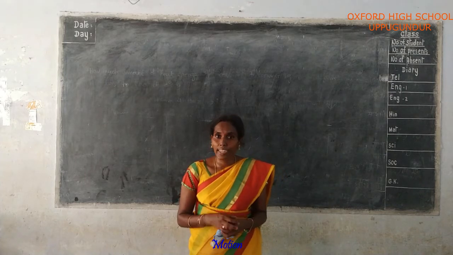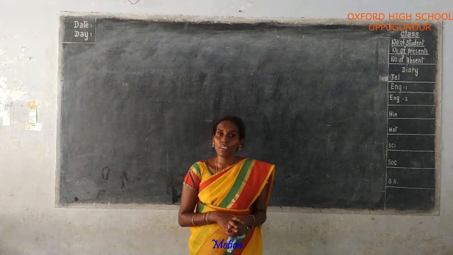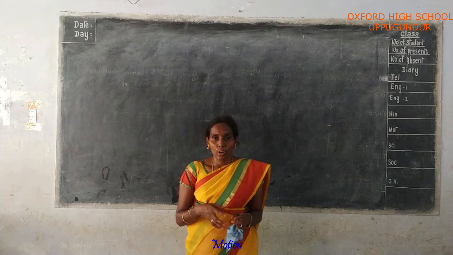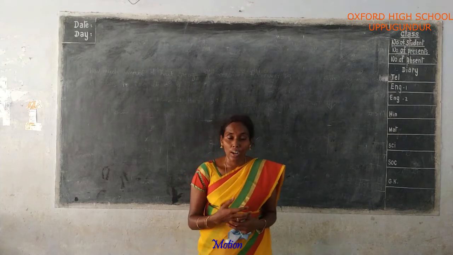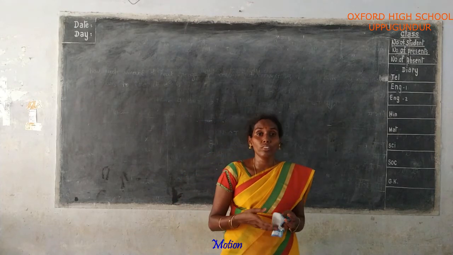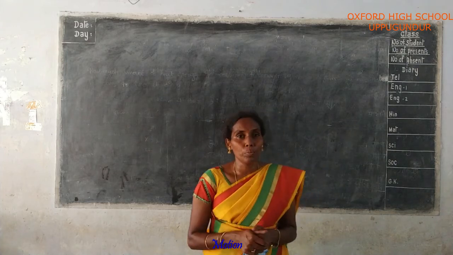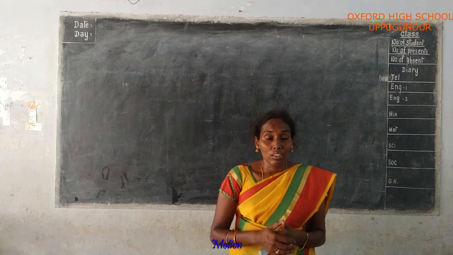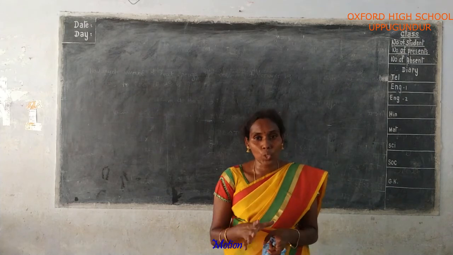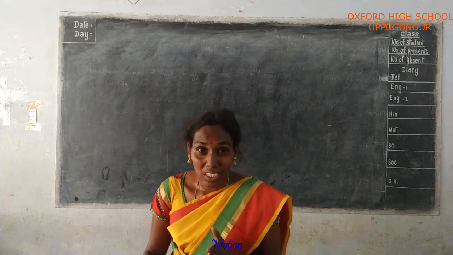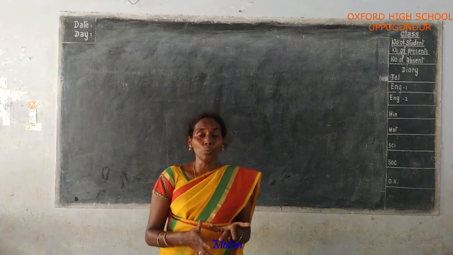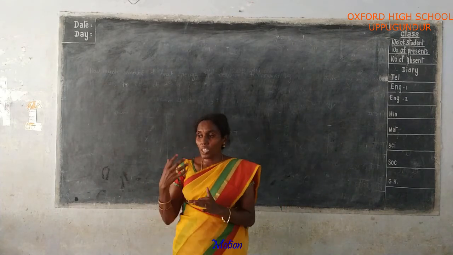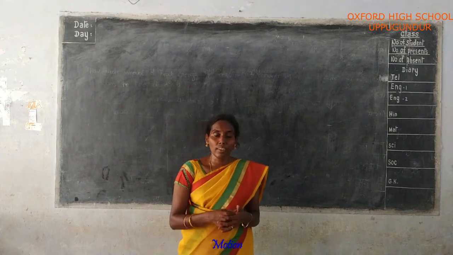Rotation of the earth causes day and night, and the revolution of the earth causes the seasons, summer and so on. The earth always rotates around itself, and it also revolves around the sun in a particular orbit. These are all examples of motion. So finally, what is motion? Motion has a relative meaning. It is not a single meaning, it is a relative meaning. Based on another term, motion can be defined.